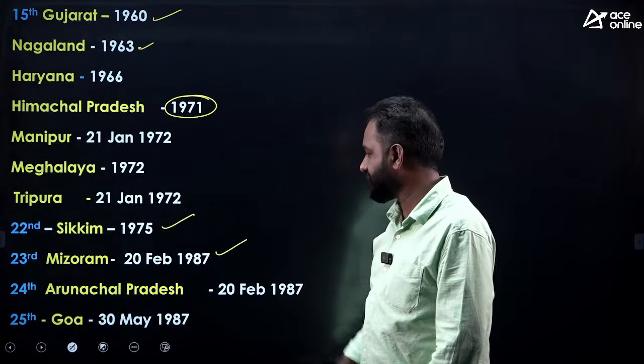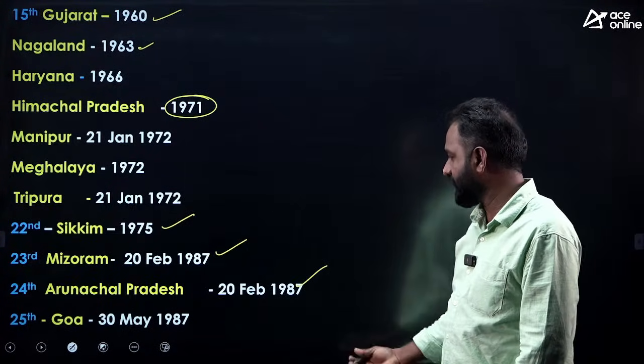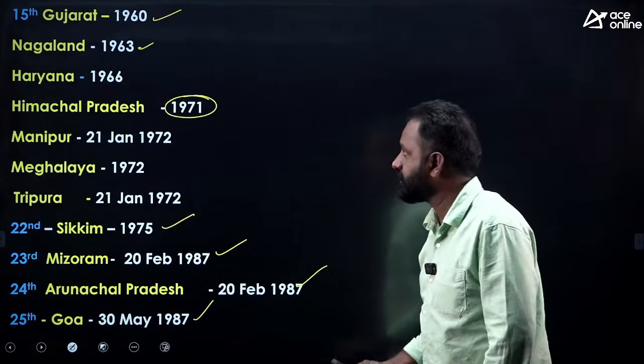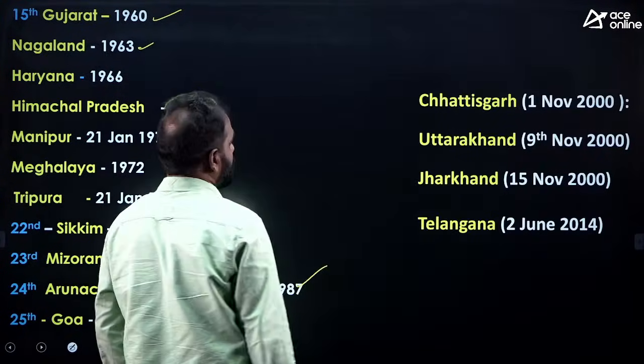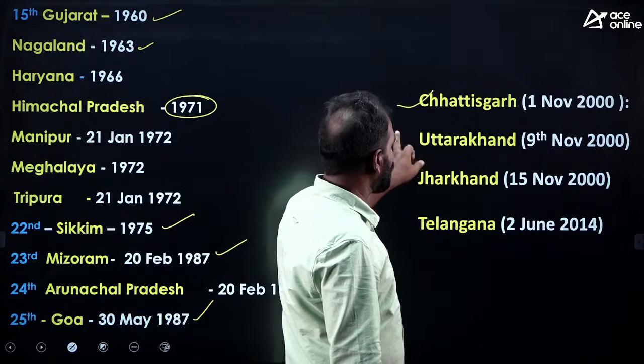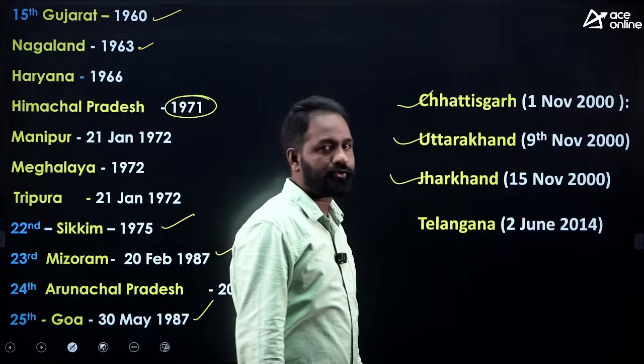Next, Mizoram, 20th February 1987; Arunachal Pradesh, 20th February 1987; and Goa, 30th May 1987. Next, Chhattisgarh 1st November, Uttarakhand 9th November, Jharkhand 15th November, and Telangana 2nd June.